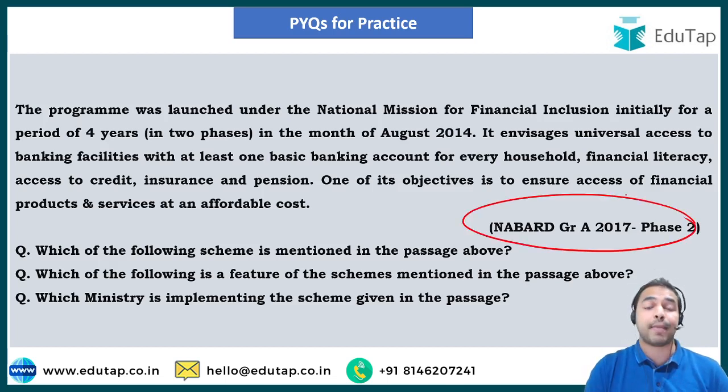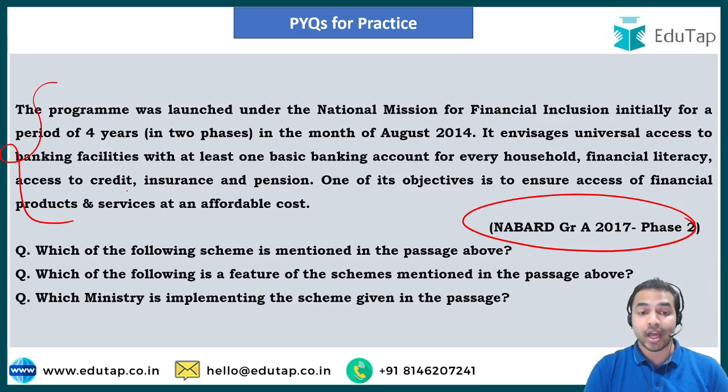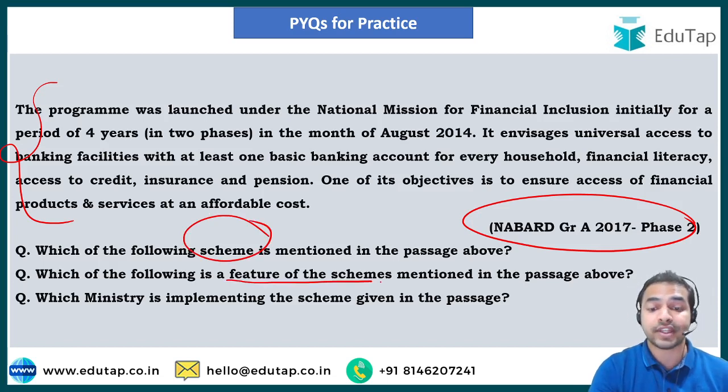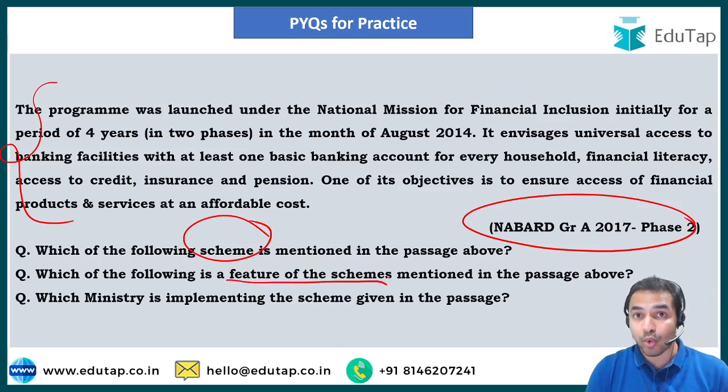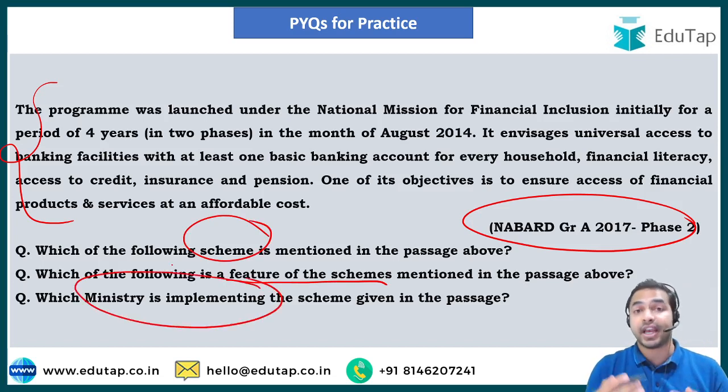2017 Phase 2 exam. Here you can see a question was asked on a scheme, in which a paragraph based on the scheme was given, and after reading the paragraph, students were required to identify the scheme. There was also a question on the features of the scheme, and students were also required to answer which ministry was implementing this particular scheme. And guys, here you can see on what lines the questions are being asked from these schemes, and this is the reason that today we are going to discuss the RODTEP scheme, the Samwat program, and the Tapas platform.